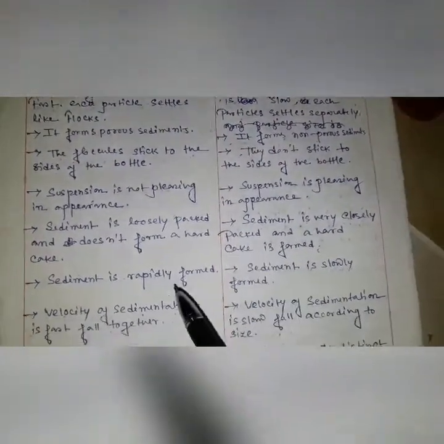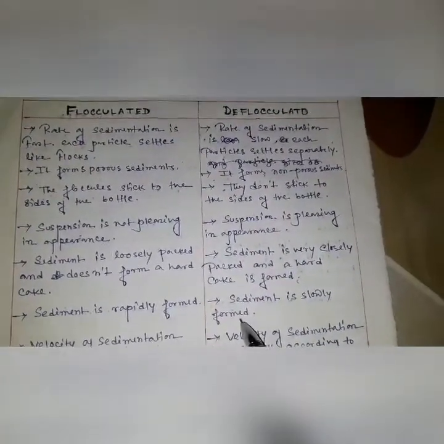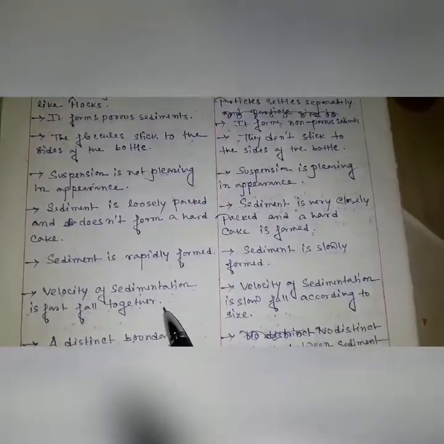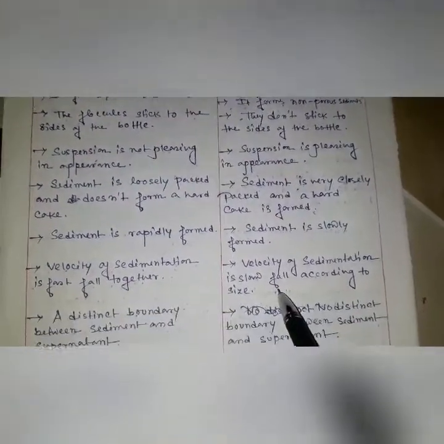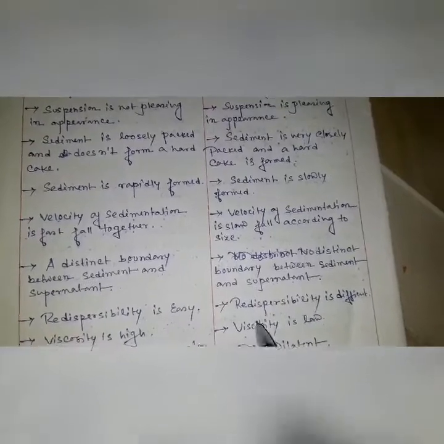cake is formed. Sediment is rapidly formed in the flocculated suspension, but in the deflocculated suspension sediment is slowly formed. In the flocculated suspension, what is the velocity? Velocity is fast, but here velocity is very low. In the flocculated suspension, a distinct boundary is formed between the supernatant and sediment, but here there is no boundary. Redispersibility is easy in the flocculated suspension, but here redispersibility is very difficult.